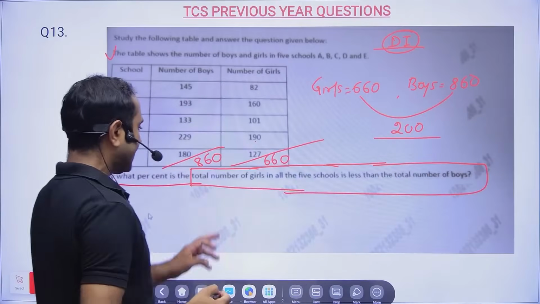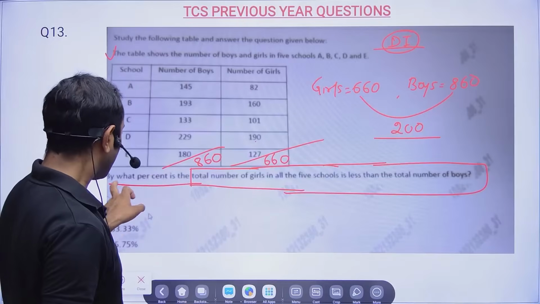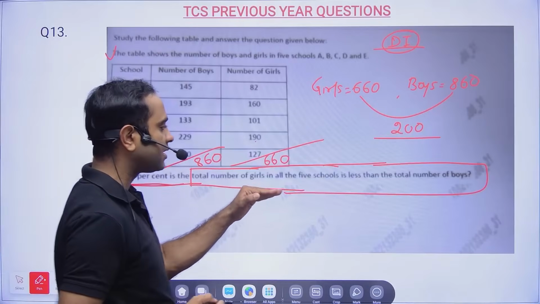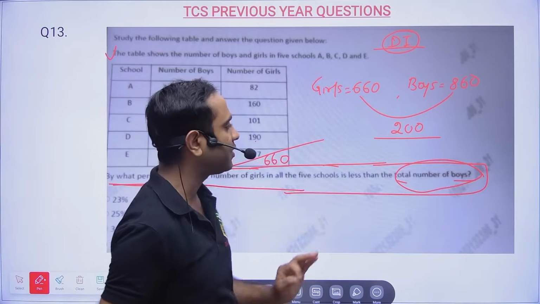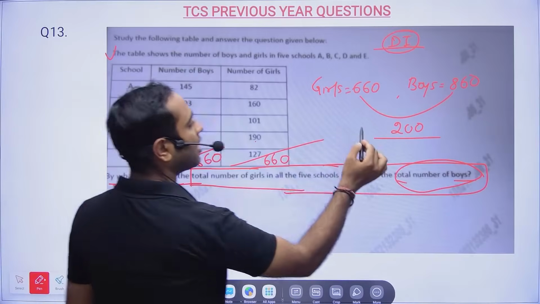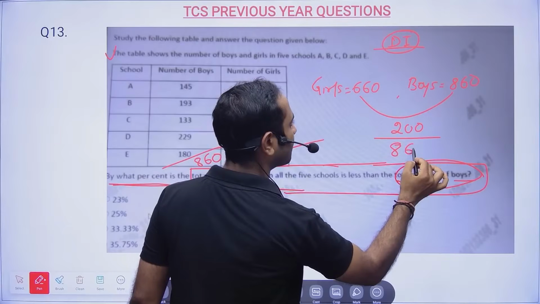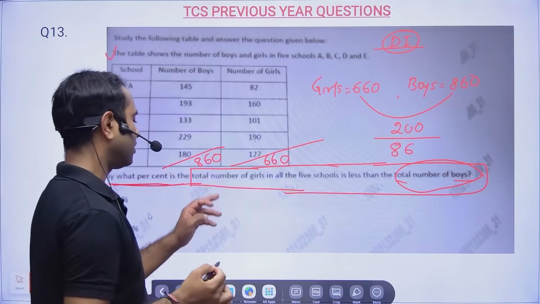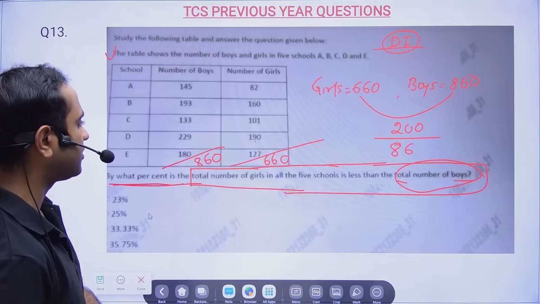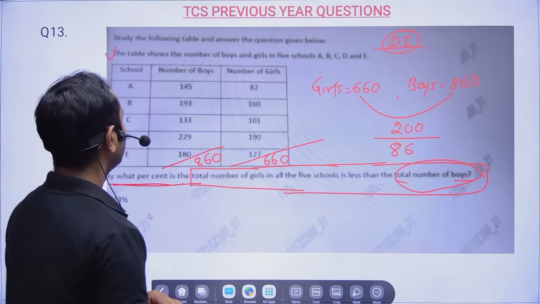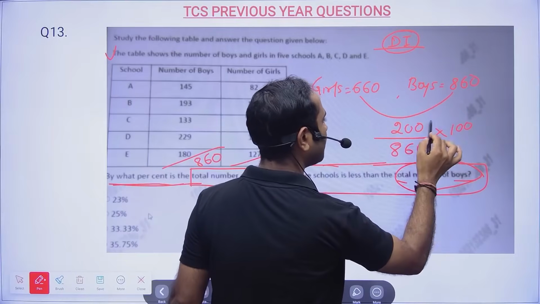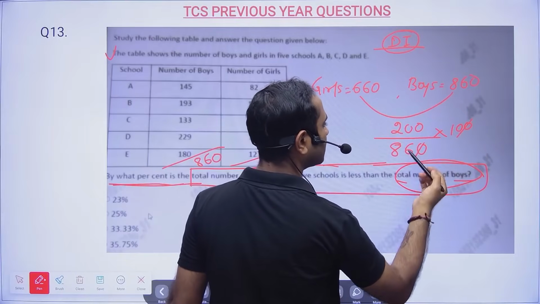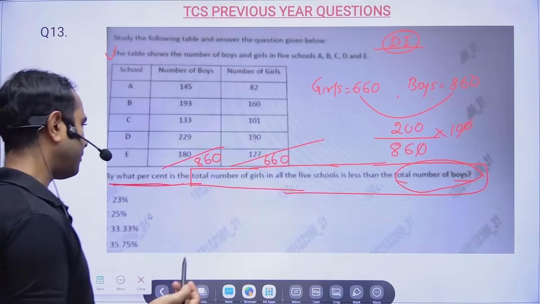Okay. Now they're asking by what percentage the total number of girls in all the 5 schools is less than the total number of boys. So it is getting compared with the total number of boys. Now the total number of boys is 860. So the total number of boys is 860 into 100. So here if you'll see, 10 and 10 cancelled. So are we going to get